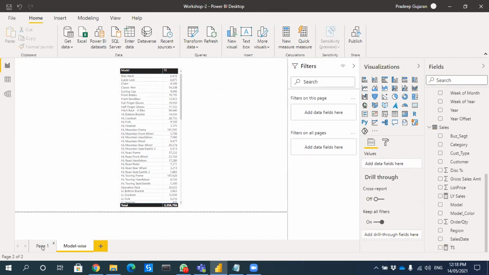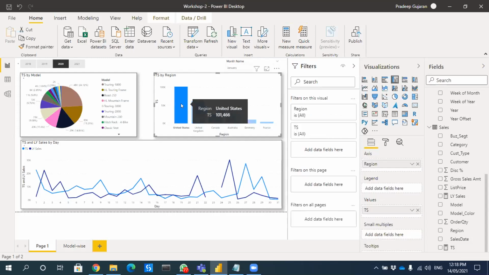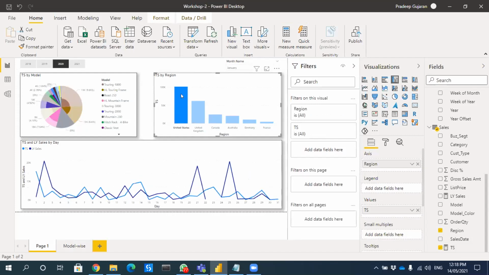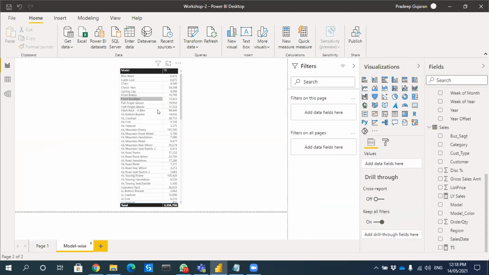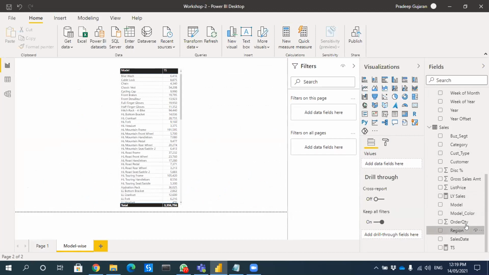Now I have to link this one with my page one. For example, if I click on United States and I want to see the model wise sales for United States, the breakup of this one, 1 lakh, this should get filtered based on the US and show me only US. For that, there is an option called data drill. This is the drill through fields. So now my drill through field is the region, correct?